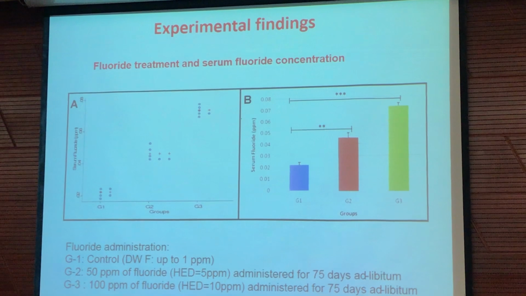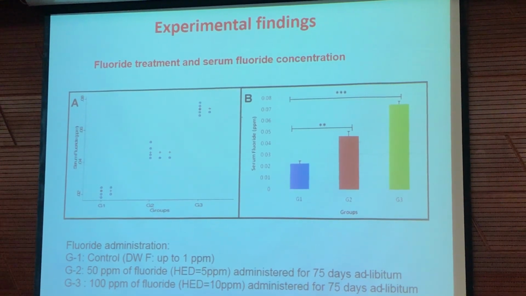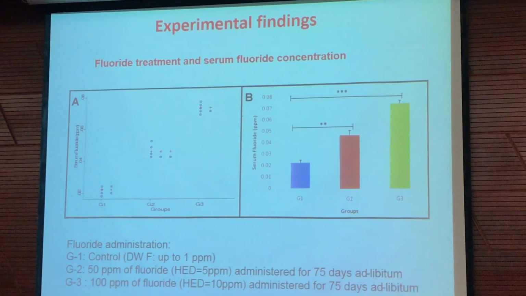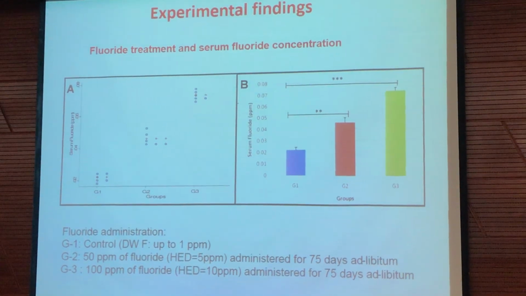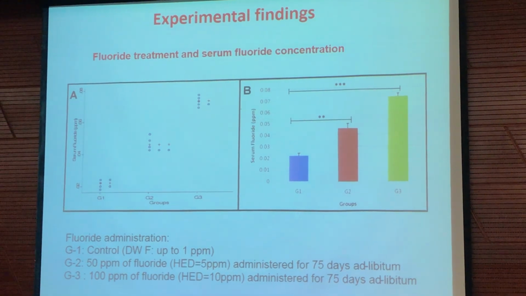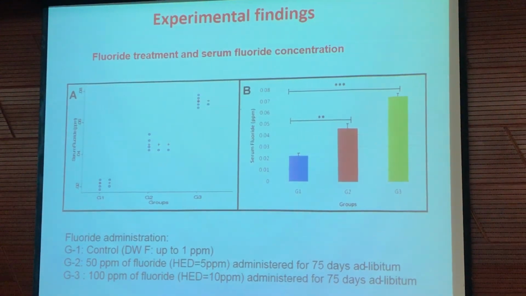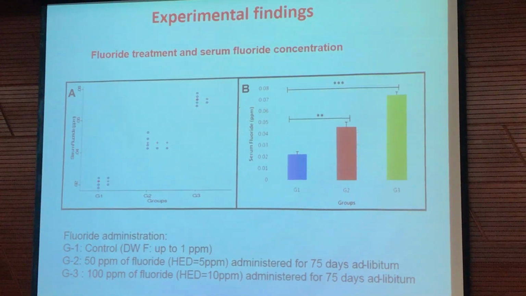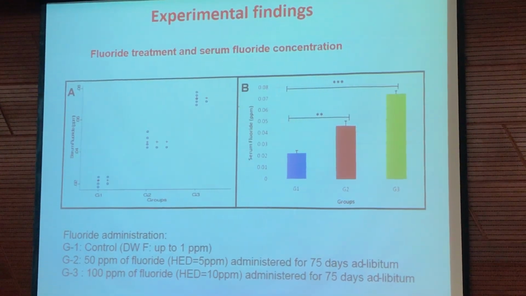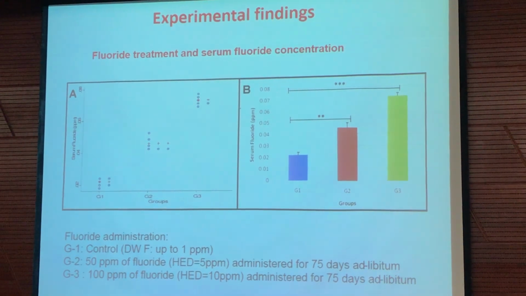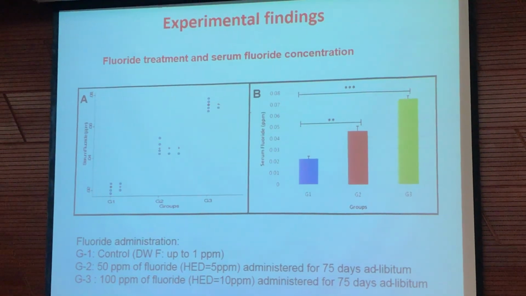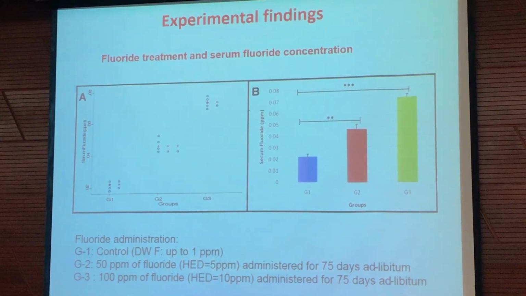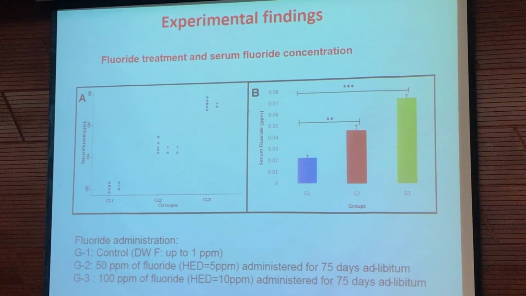This was the study on human subjects, and later we planned to confirm the same in an animal model under controlled conditions. We designed an experiment with 3 groups. One is the control, administered 1 ppm of fluoride ad libitum for 75 days. Another group received 50 ppm of fluoride, and yet another 100 ppm. The doses were calculated as 5 ppm and 10 ppm human equivalent doses.